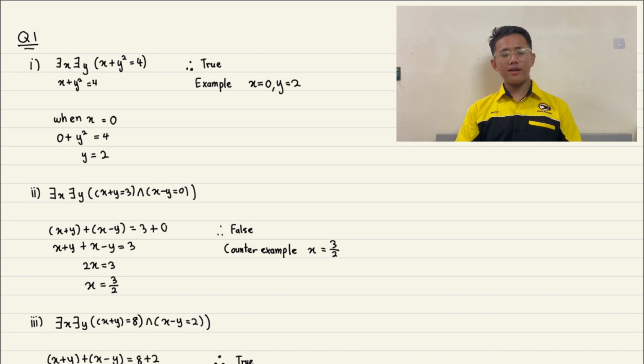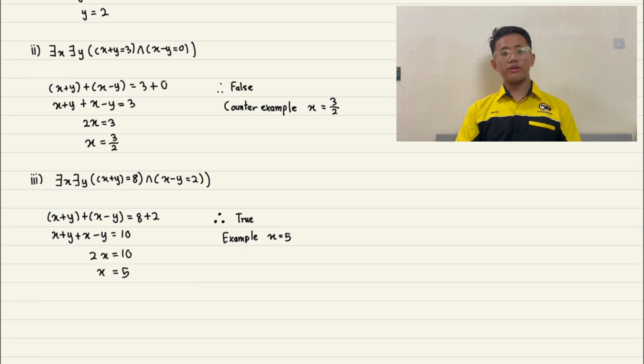So now from x minus y equals 0, we get x equals y. We substitute into x plus y equals 3, and then we get 2x equals 3. We let x be alone, and we get x equals 3 over 2. Since 3 over 2 is not an integer, because it is a fraction, this statement is false. And then we state that the counterexample is x equals 3 over 2.